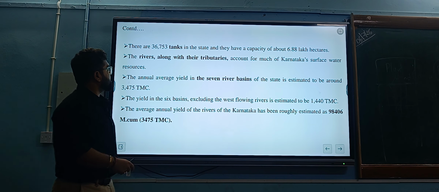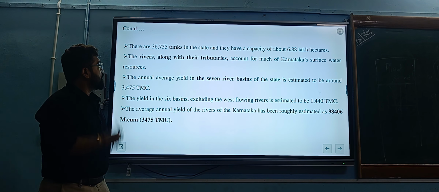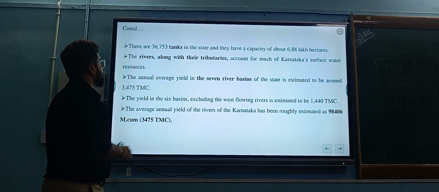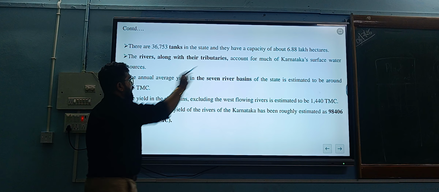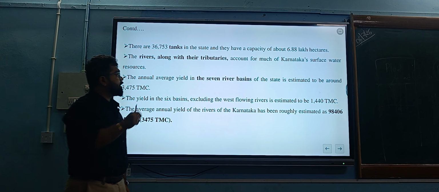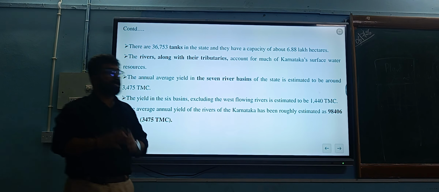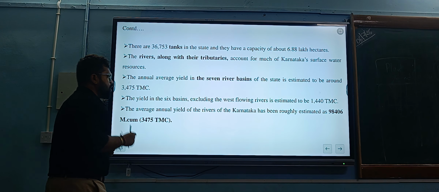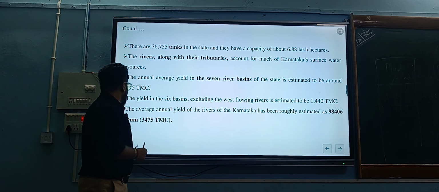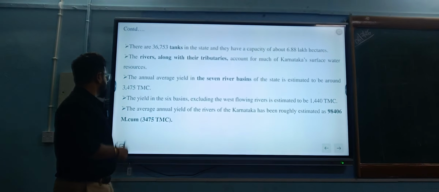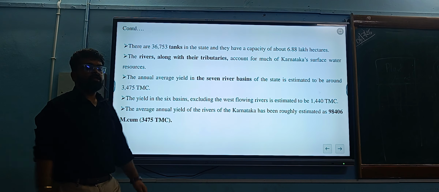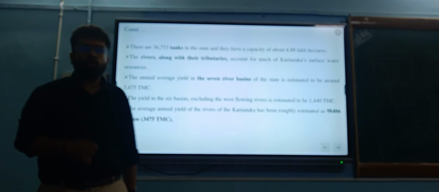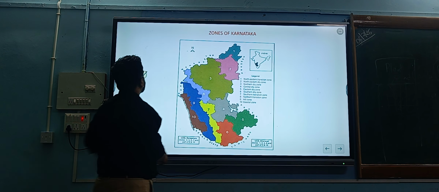Then coming to tanks, there are 36,753 tanks in the state, and they have a capacity of 6.88 lakh hectares. The rivers along with their tributaries account for much of Karnataka's water resources. The average annual yield of rivers of Karnataka is estimated to be 98,406 million cubic meter, that is around 3,475 TMC. These terminologies are very important for competitive exams.